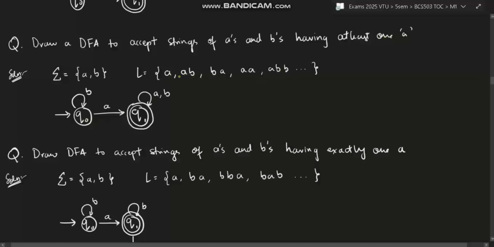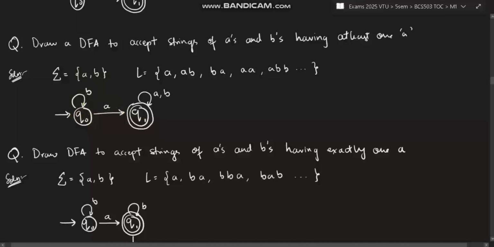For the starting part, just take care of the bare minimum string. For the bare minimum string, you'll make Q0, and you'll have A here, which goes to the final state Q1. That's all you need to do. After that, you need to check for each state whether A and B are defined or not. For this state, A is defined but B is not defined.